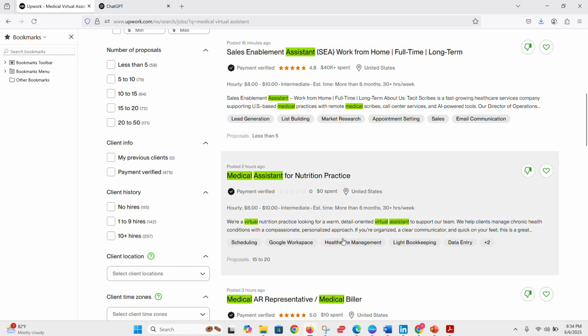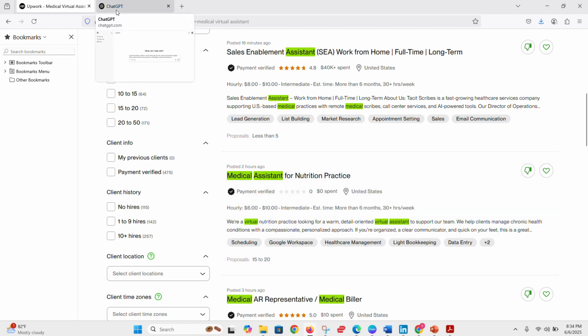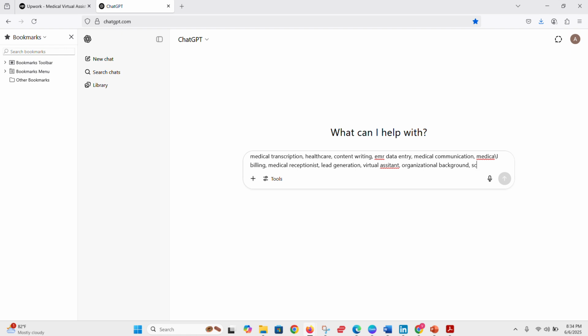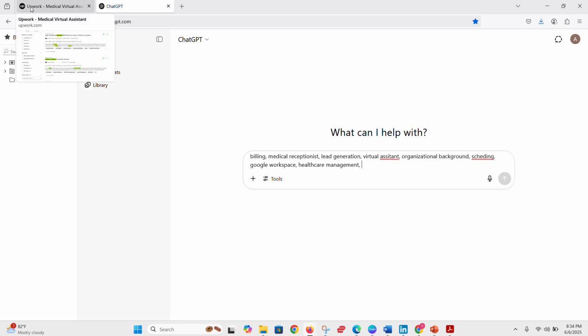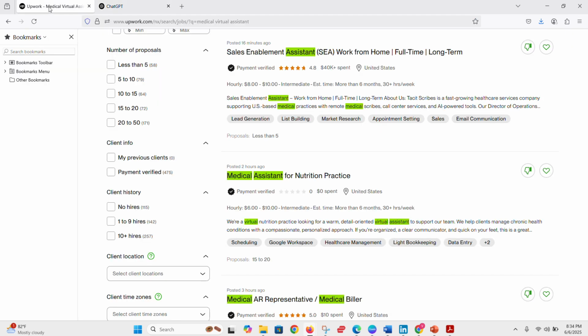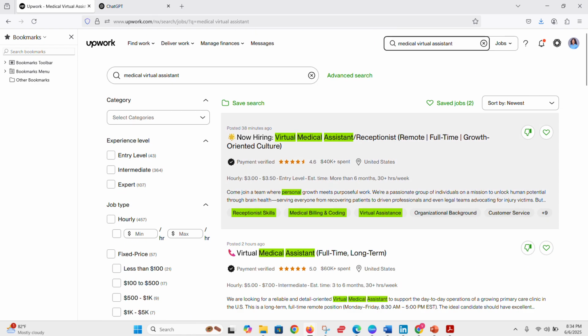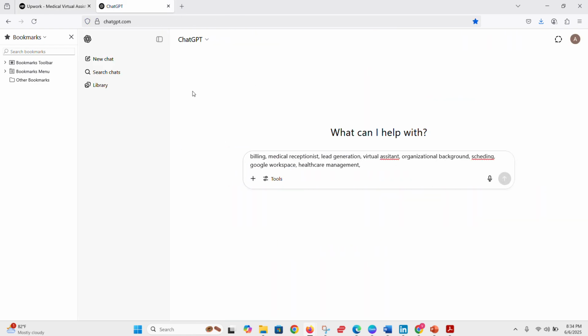See scheduling, Google Workspace, healthcare management, scheduling, Google Workspace, that's a platform. Workspace, healthcare management. Okay, so when I've gotten all of these things from the 20, remember I'm going to take 20 from talents and take 20 from what? From jobs, right? So I'll go on ChatGPT and paste all of them.